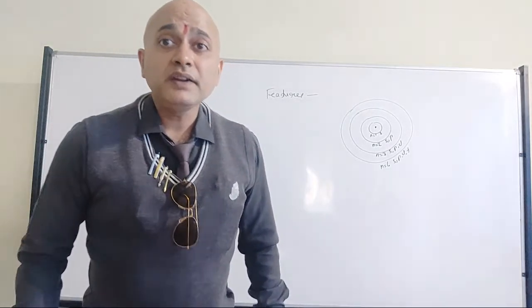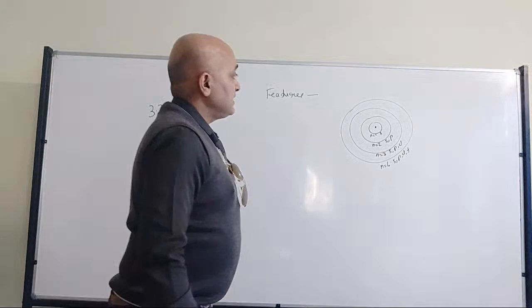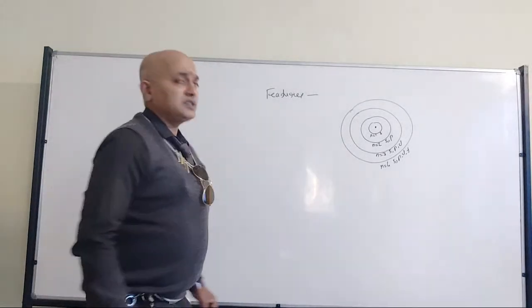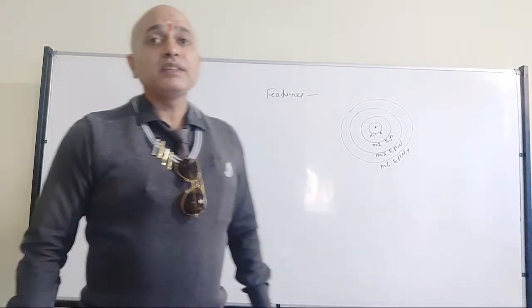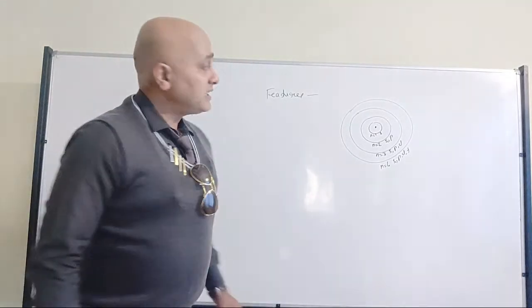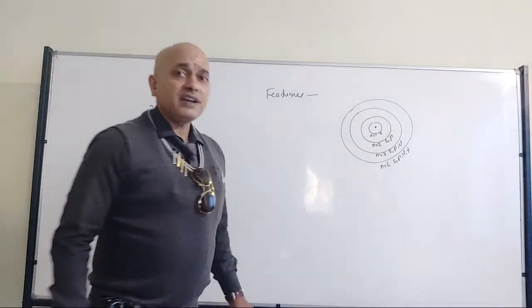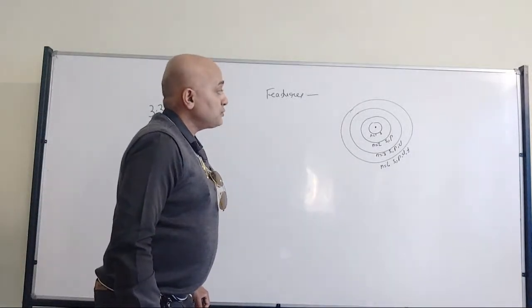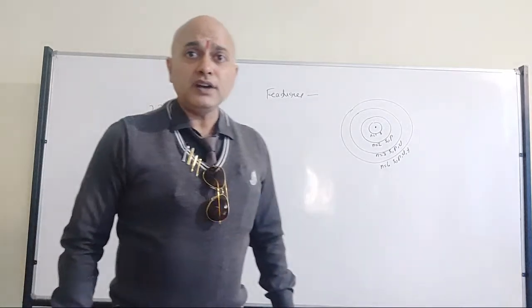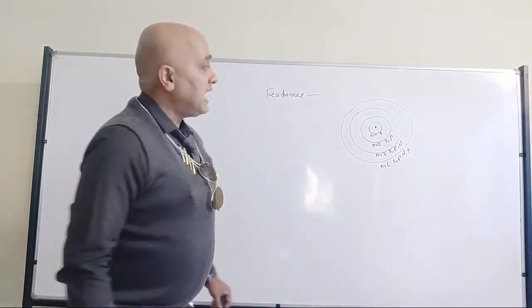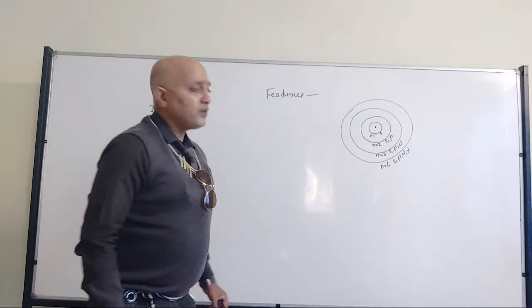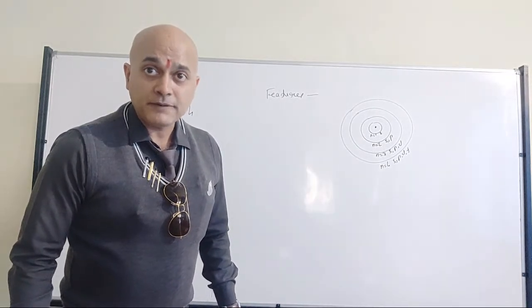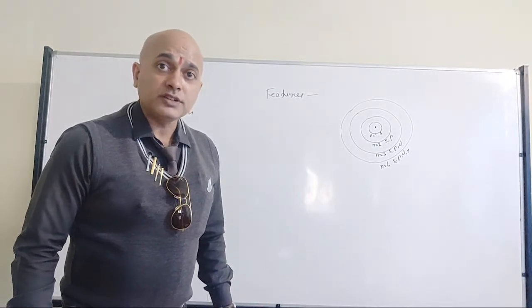What is n? Principal quantum number. So when n is equal to 1, we have the s subshell, which is the only subshell available. When it comes to n is equal to 2, that is where the availability of s and p. When n is equal to 3, that's where the availability of s, p, d. And when n is equal to 4, that's where the availability of s, p, d, f. All of you have understood?